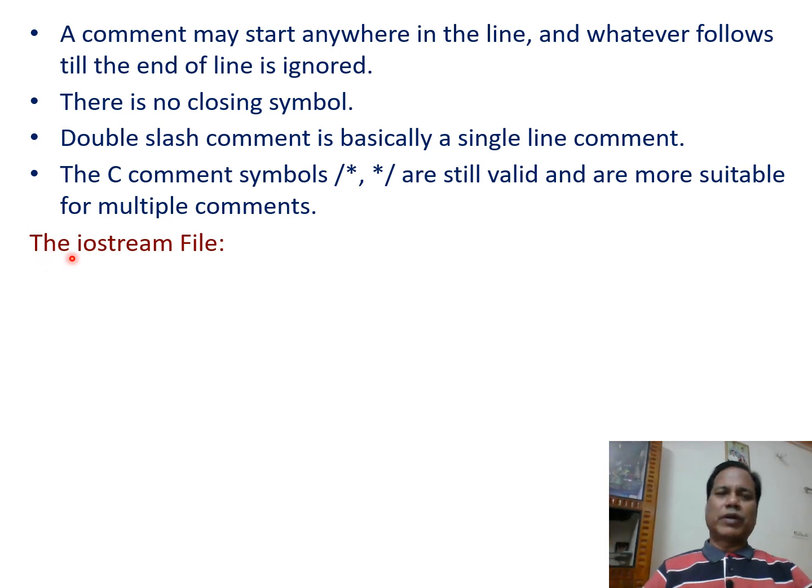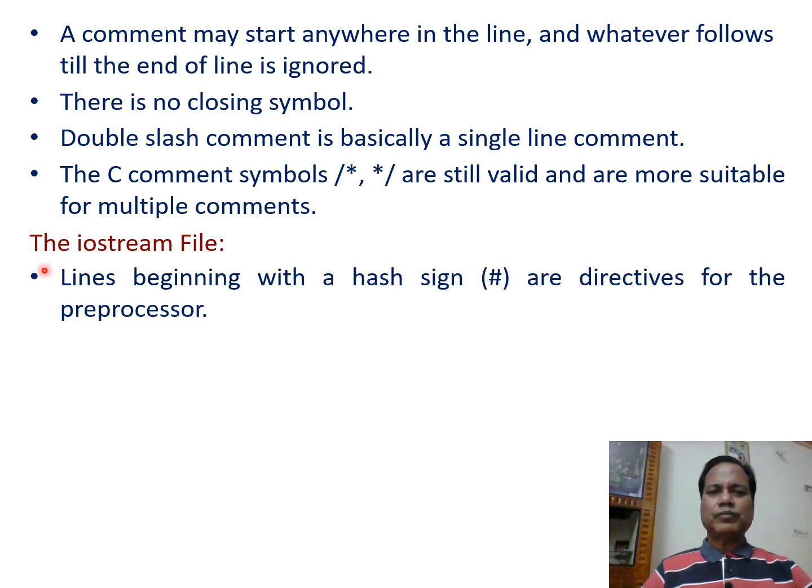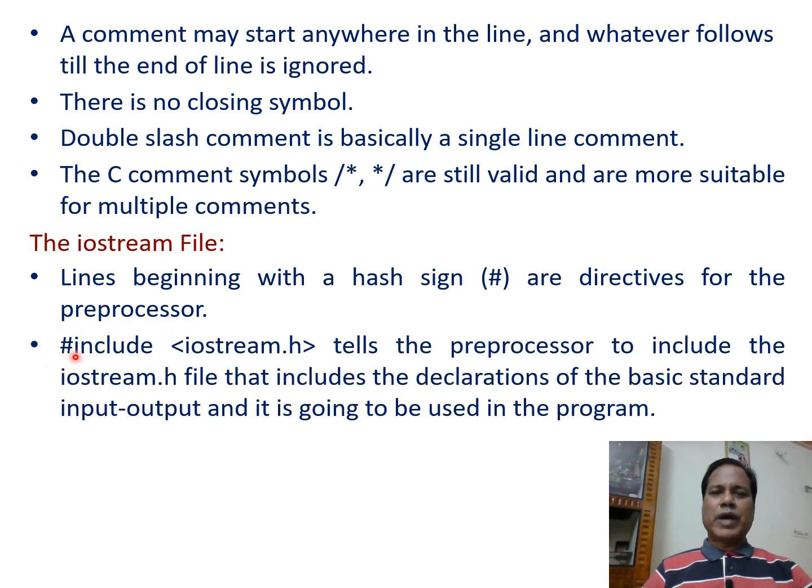The iostream file. Let us think what is the iostream file. Lines beginning with a hash sign are directives for the preprocessor. So hash include within less than and greater than sign iostream.h tells the preprocessor to include the iostream.h file that includes the declaration of the basic standard input output, and it is going to be used in the program.